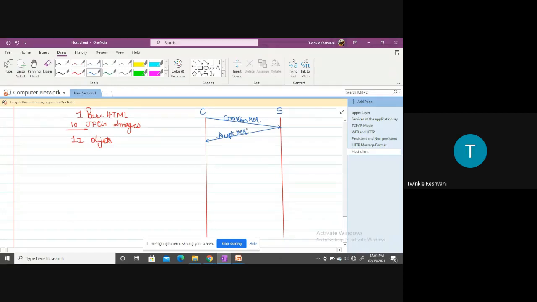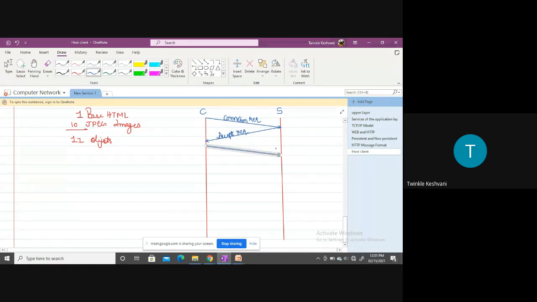Now, as the connection is already established, अब ये दोनों स्टेप में कनेक्शन तो एस्टैब्लिश हो गया. सर्वर क्लाइंट ने रिक्वेस्ट भेजी, सर्वर ने एक्सेप्ट किया, that means the connection is established, right? Now the client is requesting for the file. So in the third step, the client is requesting for the file to the server.